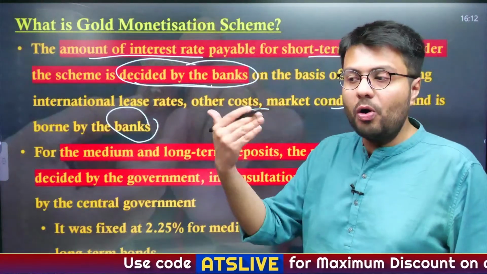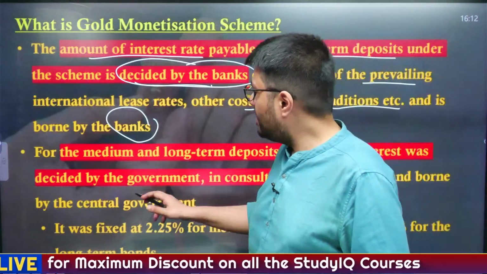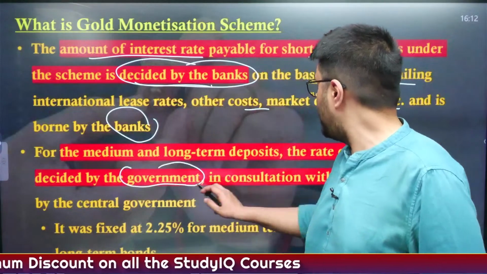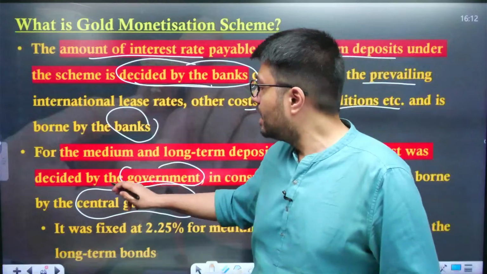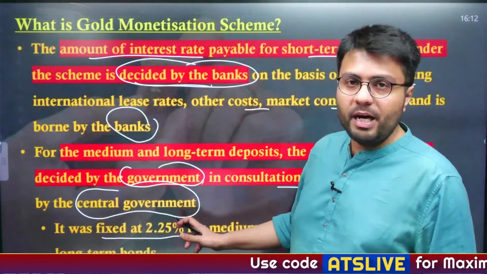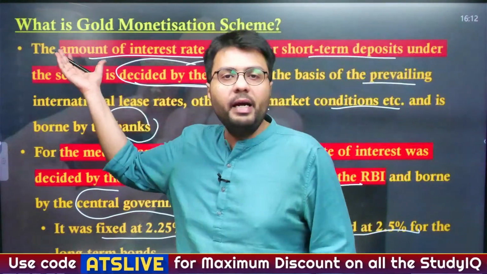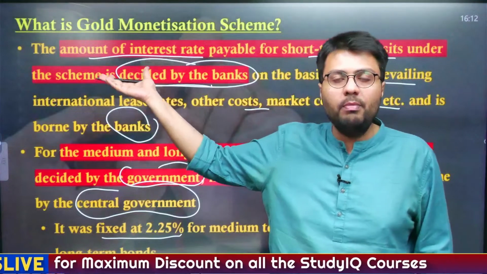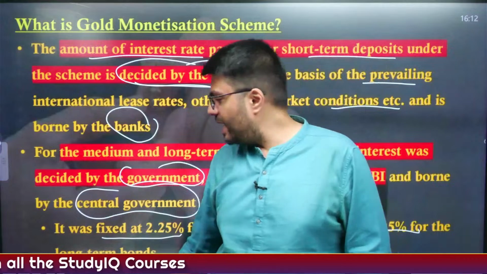Wherever you make medium term and long term deposits with the government for gold, the interest rate will be decided by the government in consultation with the RBI, and it will be borne by the central government. Now the government has earlier fixed an interest rate of 2.25% for medium term deposits and 2.5% for long term bonds. Whereas the interest available to you for short term bank deposits is decided by the bank in cases of prevailing interest rate.